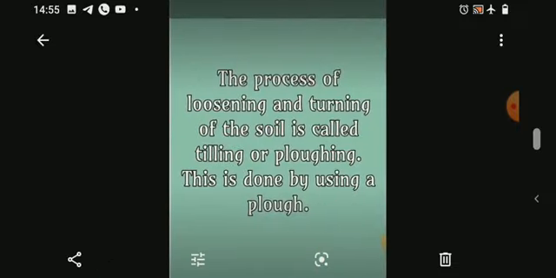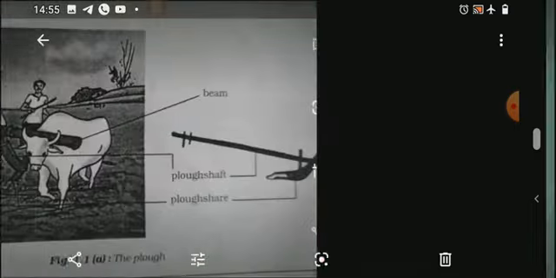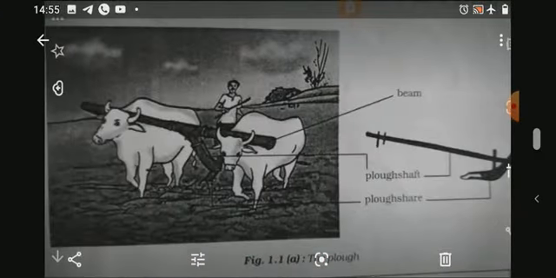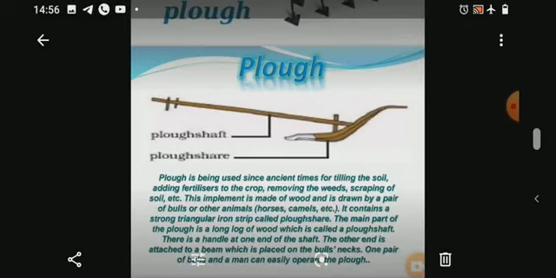The process of loosening and turning of the soil is called tilling or plowing. This is done by using a plow. So what is plowing? Process of loosening and turning of the soil. This is the first step in agriculture. See the picture of a plow and a farmer plowing the field. Plow shaft and plowshare are the main parts of the plow. You can see the parts clearly in this picture also.